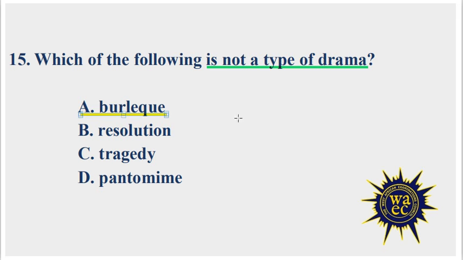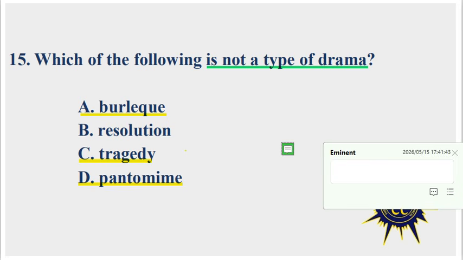Option C. Tragedy is a dramatic work that presents the downfall of a character, often due to a fatal flaw or fate. While option D. Pantomime is a type of dramatic performance that uses gesture and facial expressions without spoken dialogue. Now, looking at these four options, one of them is not a type of drama, and that is option B. Resolution.